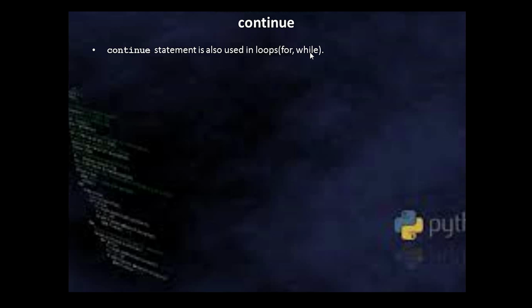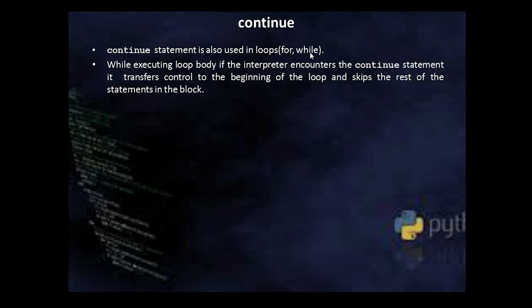To recall, there is a difference between break and continue. When break is encountered, the flow is transferred outside of the loop body, whereas when continue is encountered, it will skip the remaining statements in the loop body and the control is transferred to the beginning of the loop.